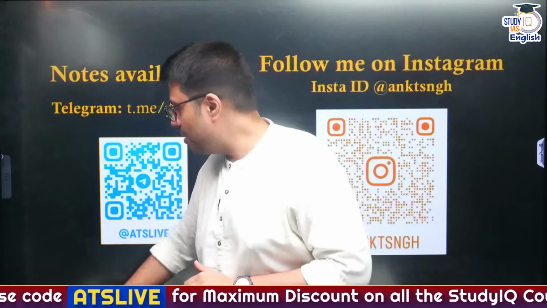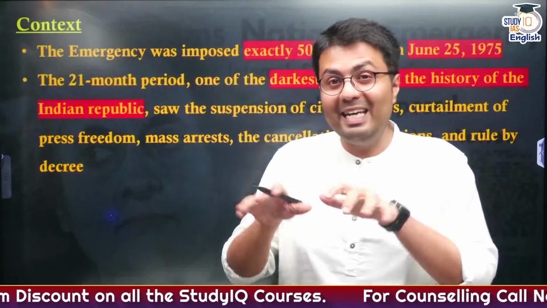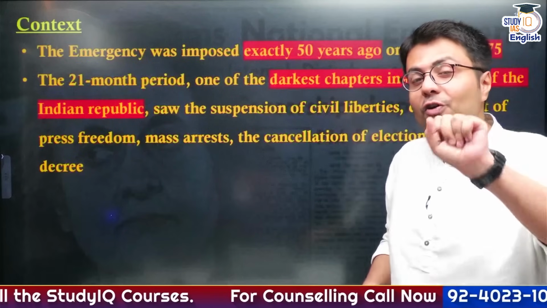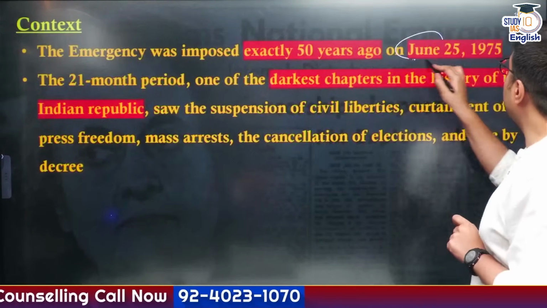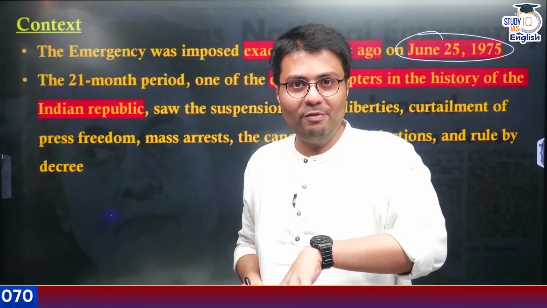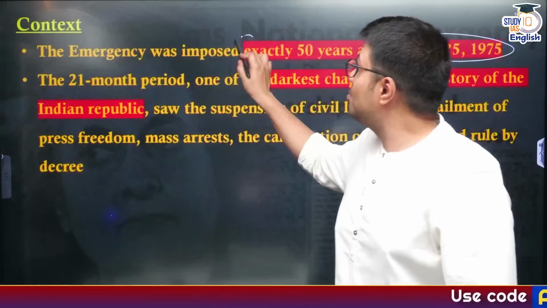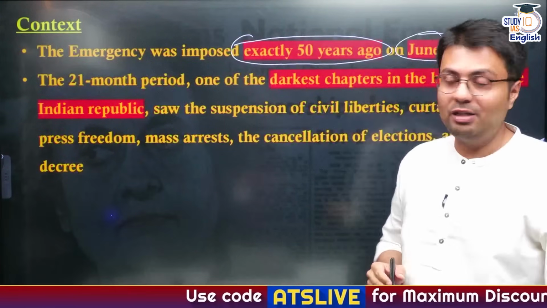Let us start our today's discussion by understanding why are we discussing national emergency in 2025. Because if you remember, the last national emergency was imposed on June 25th, 1975. Today is also June 25th in 2025. So this marks exactly 50 years since the last time the national emergency was imposed.